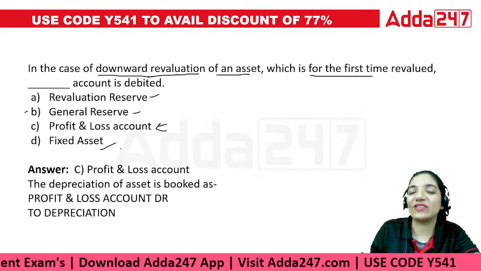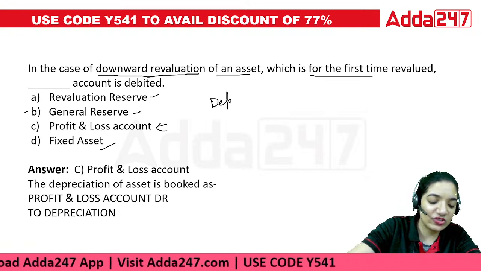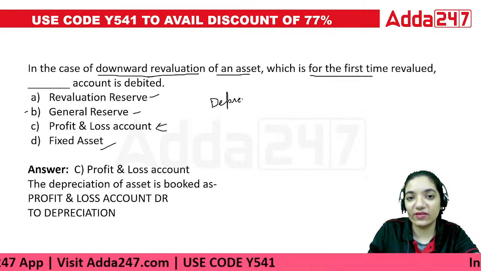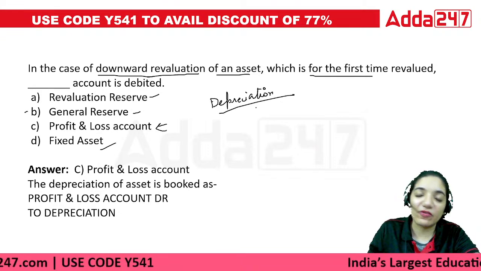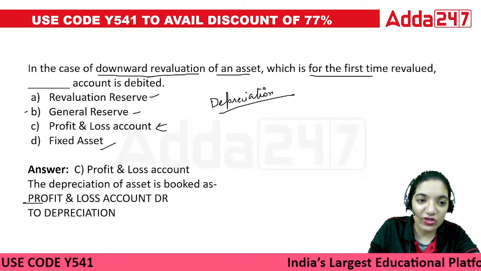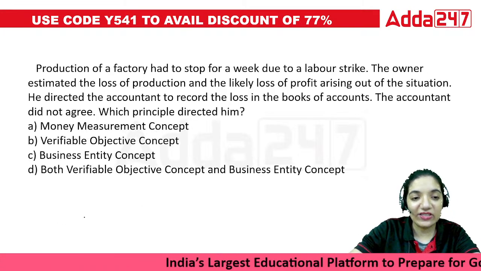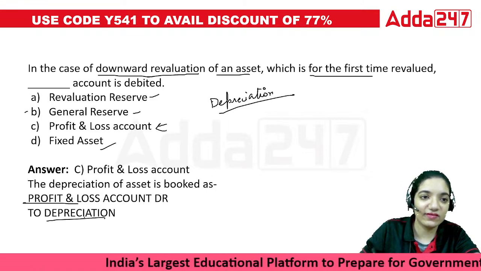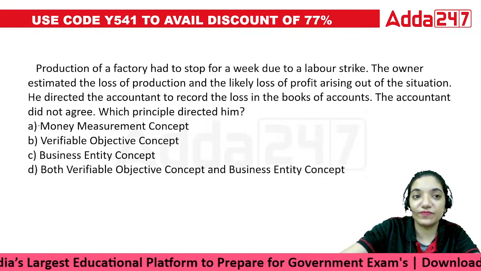It's called the depreciation. So basically whatever the depreciation would be, that depreciation would be taken to the profit and loss account. So it would be shown in the P&L on the debit side and the asset would be credited. So the correct answer is C, profit and loss account.